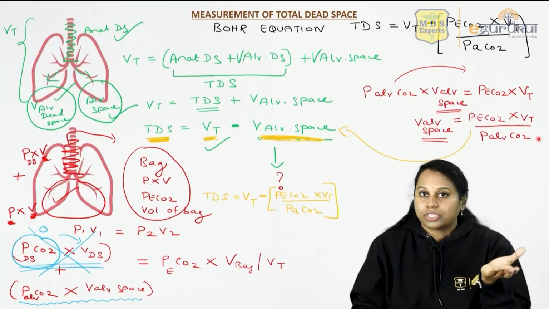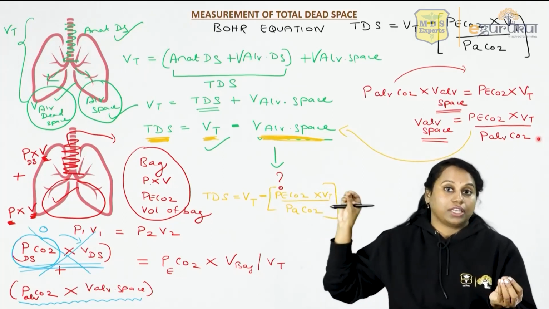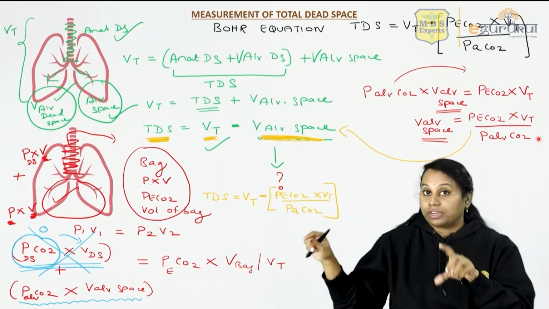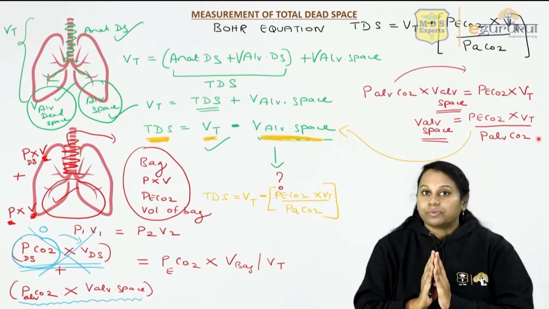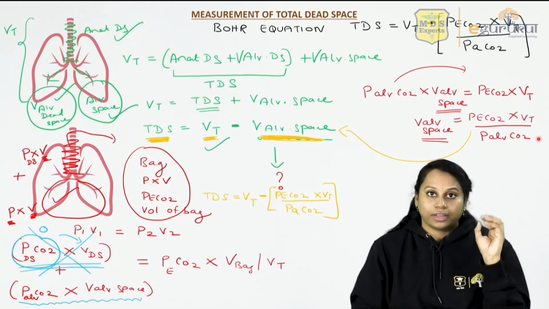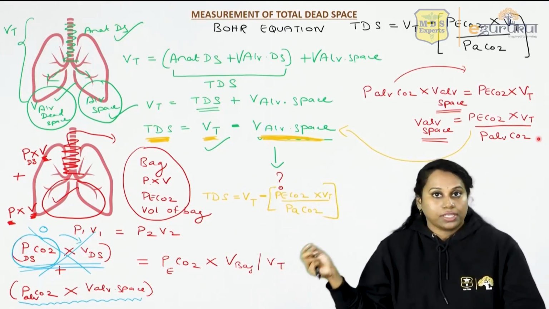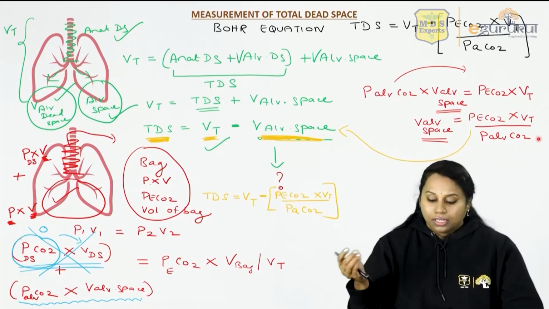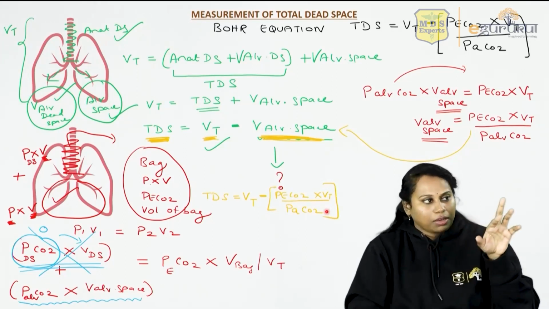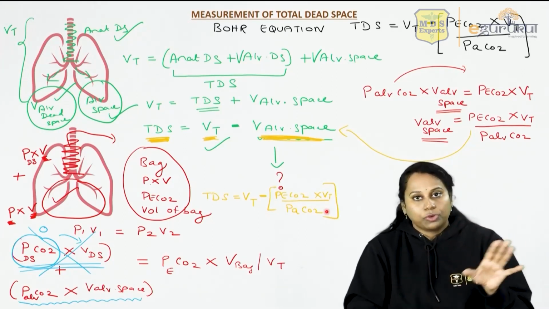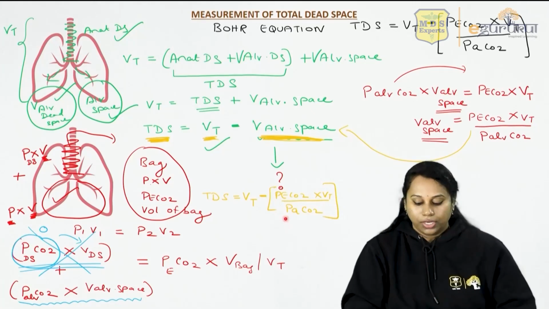What is the value of partial pressure of carbon dioxide in alveolar air? 40. What is the value of partial pressure of carbon dioxide in your arterial blood? 40. So for reference, please go through the videos on partial pressure concept. So you will understand that partial pressure of carbon dioxide in alveolar air is also 40. Systemic arteries is also 40. So you take a blood sample from the arteries, you measure the partial pressure of carbon dioxide. This will give you this value. So whenever you see PaCO2, it can be alveolar or arterial. Both are correct because both the values are 40, same. So we can put that value 40 here. We can take a blood sample, measure that, you can put it here.